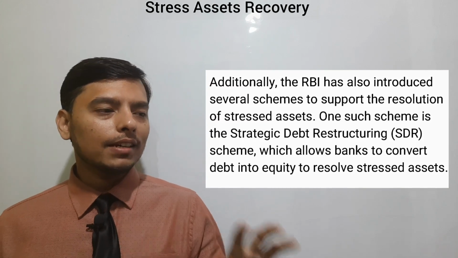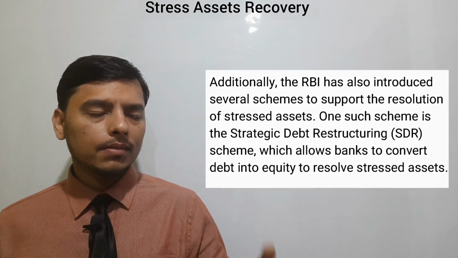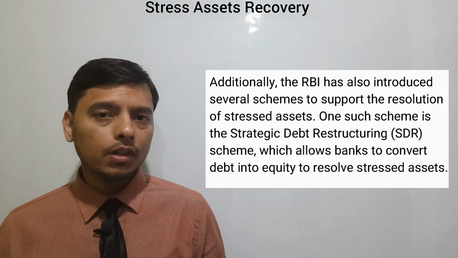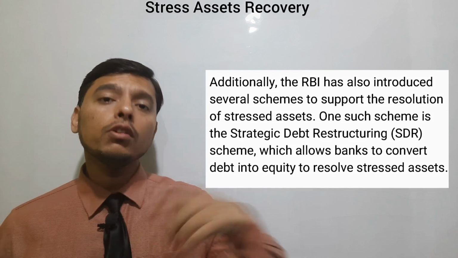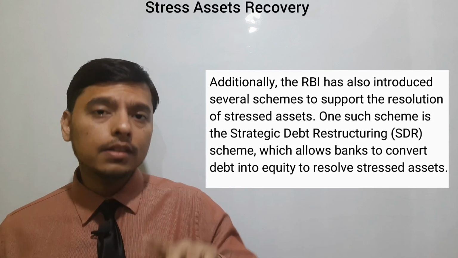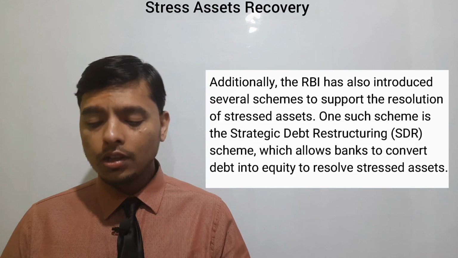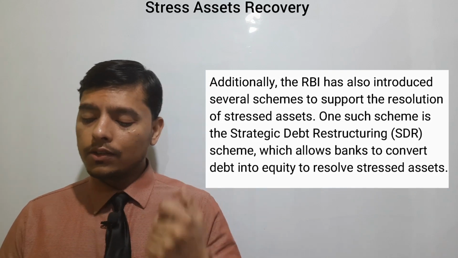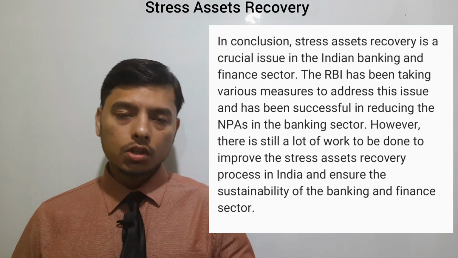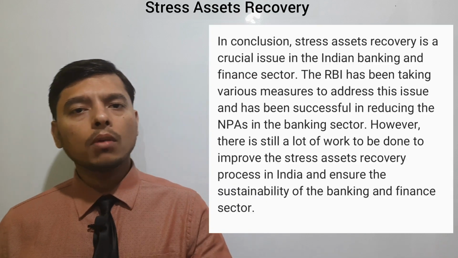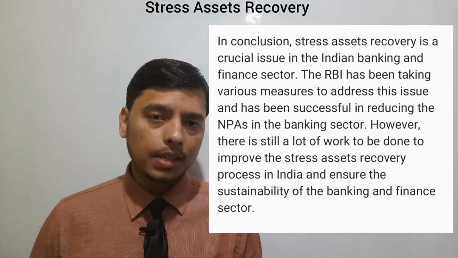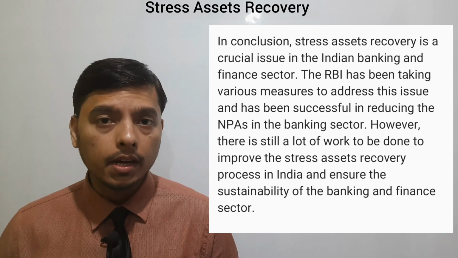If some asset has become a stressed asset, then what will be the first solution for them? They will convert that debt into equity. They will convert that debt securities into equity shares. This is one of the solutions, and it is given under this strategic debt restructuring. So till now we came to know about the problem of stressed assets in India and what are the schemes and steps taken by RBI to deal with this problem in India.